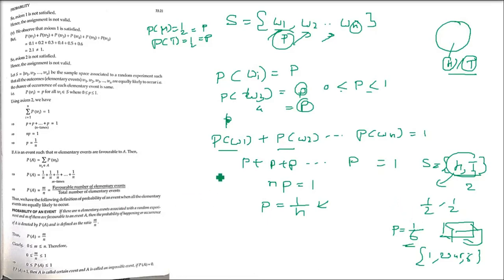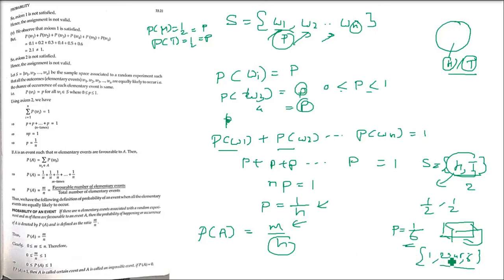So now we are getting the actual definition. Whatever we have learned, this is the main key point which you need to learn. All the questions we are going to do by this only. This is the actual definition of probability. If the probability of event A happening is m by n, m are the favorable events and n are the total number of possible events.